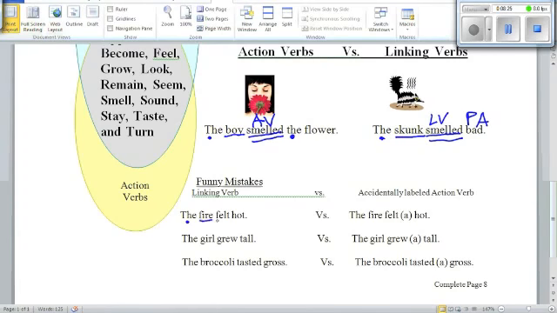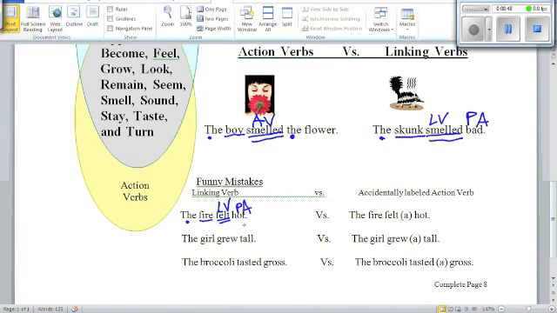It felt and hot. This is where you would think, did the fire reach out and touch a thing called hot, or is hot a quality describing the fire? Hopefully, if you think about it, you realize that it's a quality. This is our linking verb, and hot is a predicate adjective.